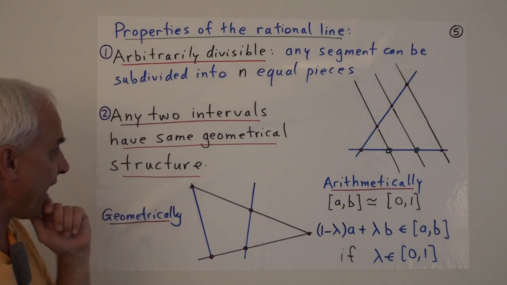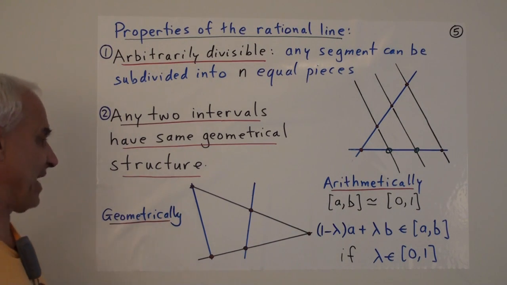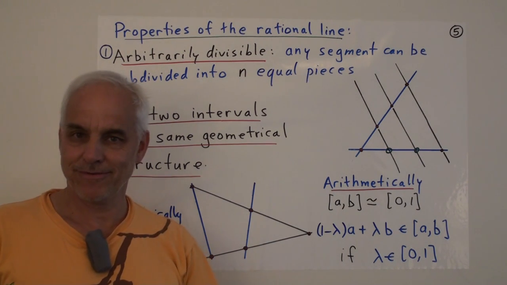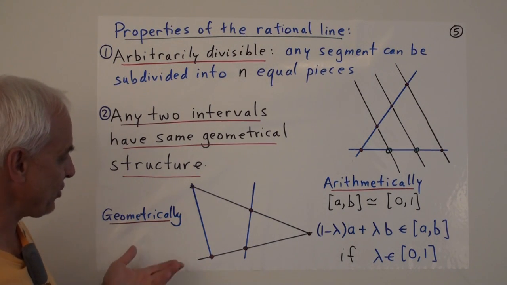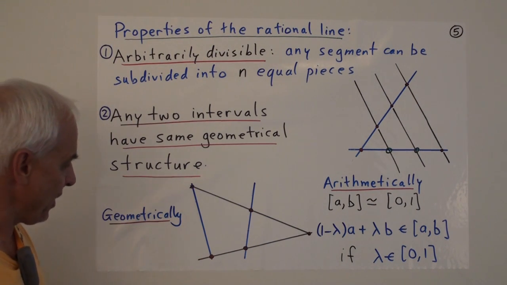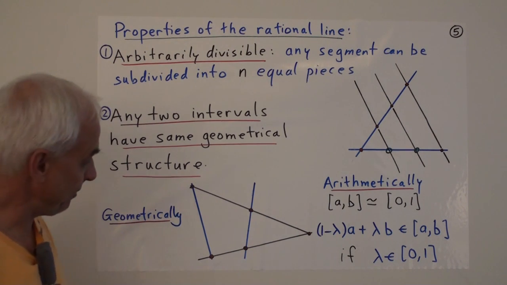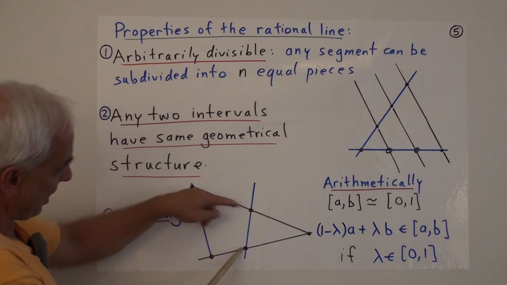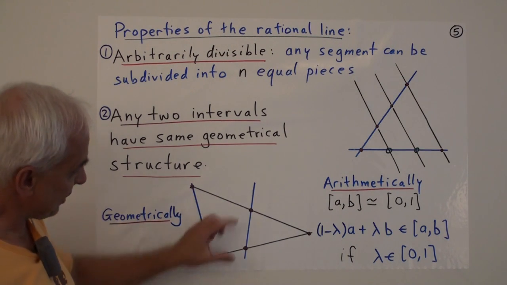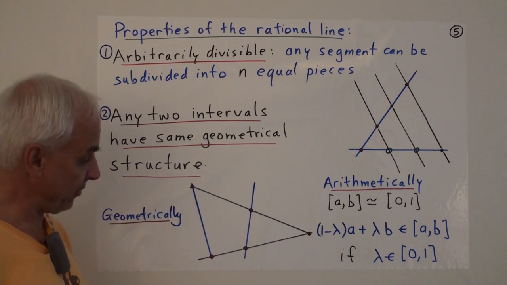The second property is that any 2 intervals really have the same geometrical structure. Okay, so here's a way of thinking about that geometrically. Suppose we have 2 different lines, and on this line we have 1 interval, and on another line we have another interval. And this interval looks shorter to us.